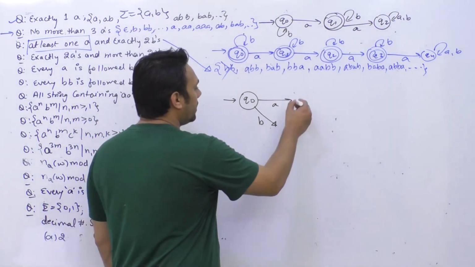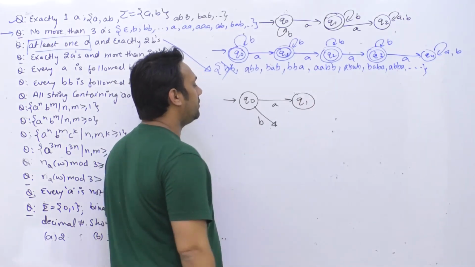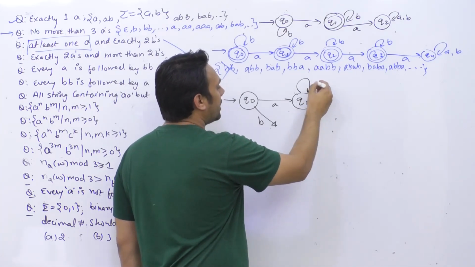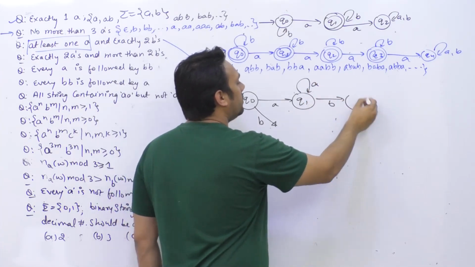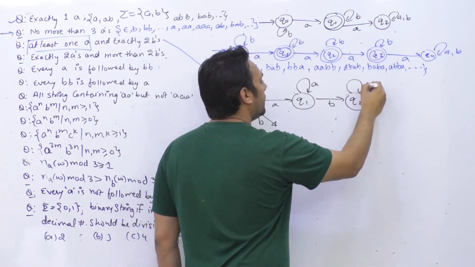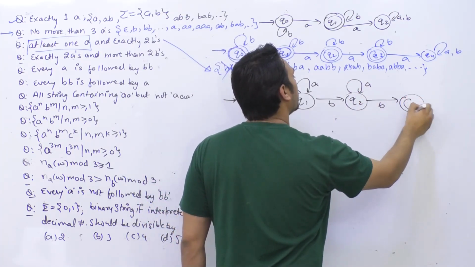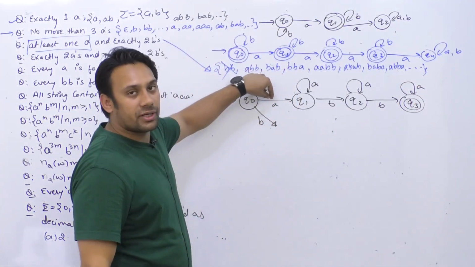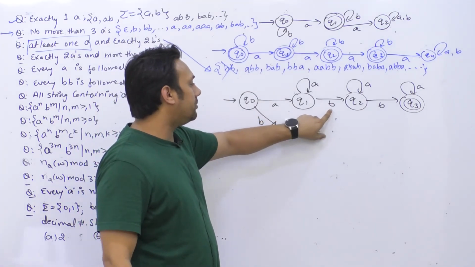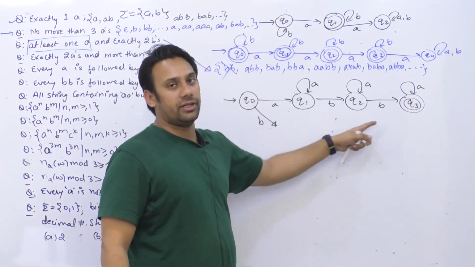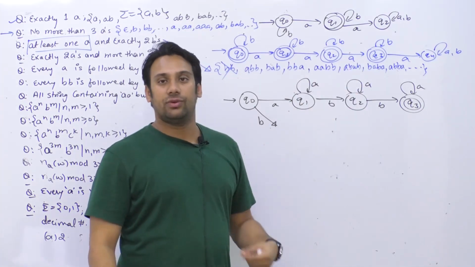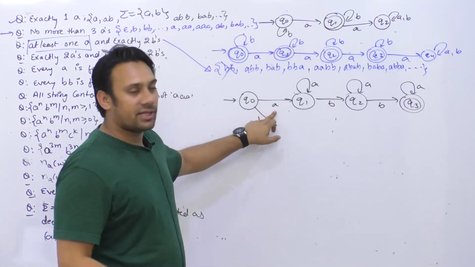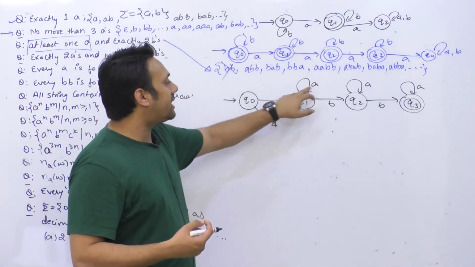Okay. So what you can do here is you can go to the state Q1 because you got at least one A. Now you can have any number of A's. So because we are having at least one A and exactly one B is now here, and if we get again we can have exactly one more B, and then we are going to accept it, right? So what we are trying to do is if you get at least one A in the beginning, then after this you can have B's which is exactly 2, right? And you can have any number of A's. जो A's हैं वो कितने भी हो सकते हैं, लेकिन B जो है वो exactly 2 होने चाहिए. तो पहले हमने बस ये make sure किया कि हमारे पास exactly एक A तो आ ही जाए, उसके बाद extra A भी हो सकते हैं.